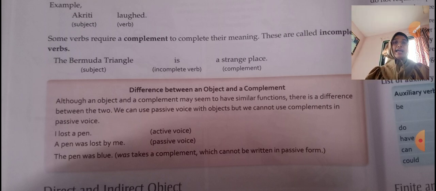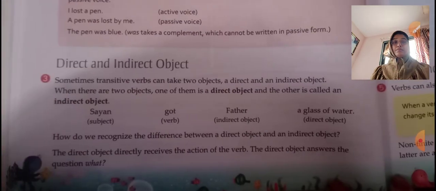So here, in "the pen was blue," was takes a complement, which cannot be written in passive form. Was takes a complement, but it cannot be written in a passive form. So that is how we can differentiate between an object and a complement.